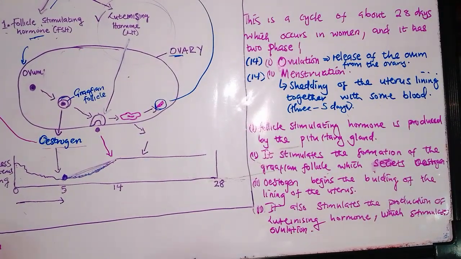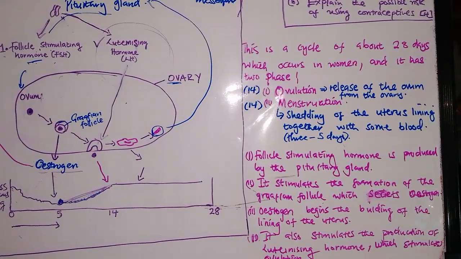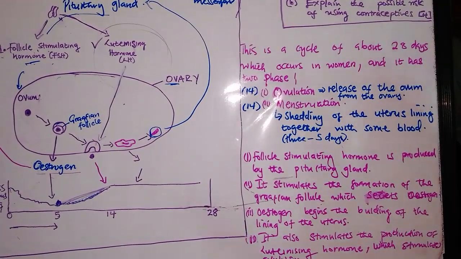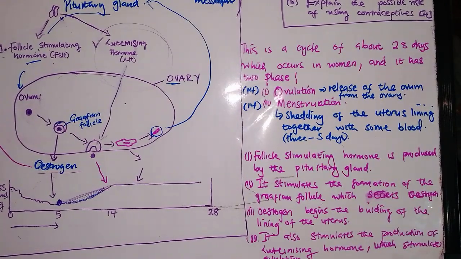So that's why the question was 8 marks to describe the menstrual cycle. It is a long process which you need to explain step by step. So you say follicle stimulating hormone is produced by the pituitary gland. Then after that, it stimulates the formation of the Graafian follicle, which secretes oestrogen.